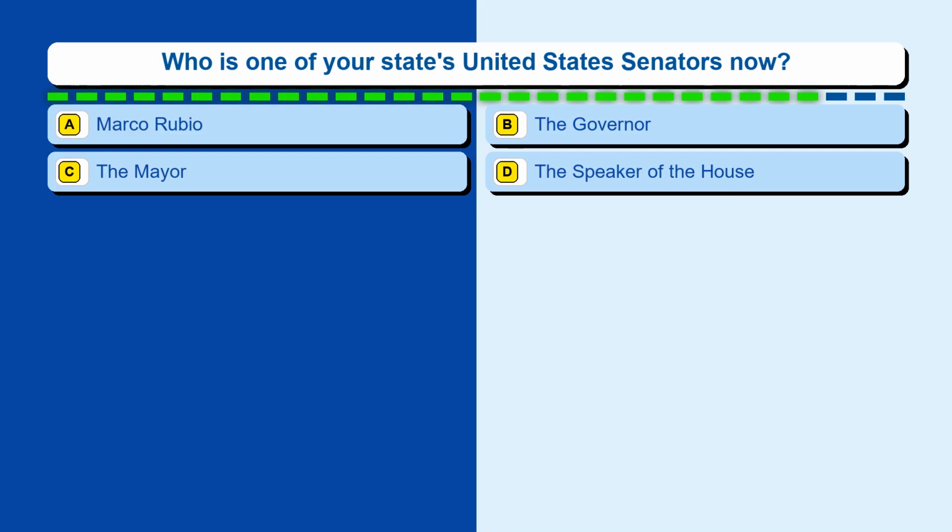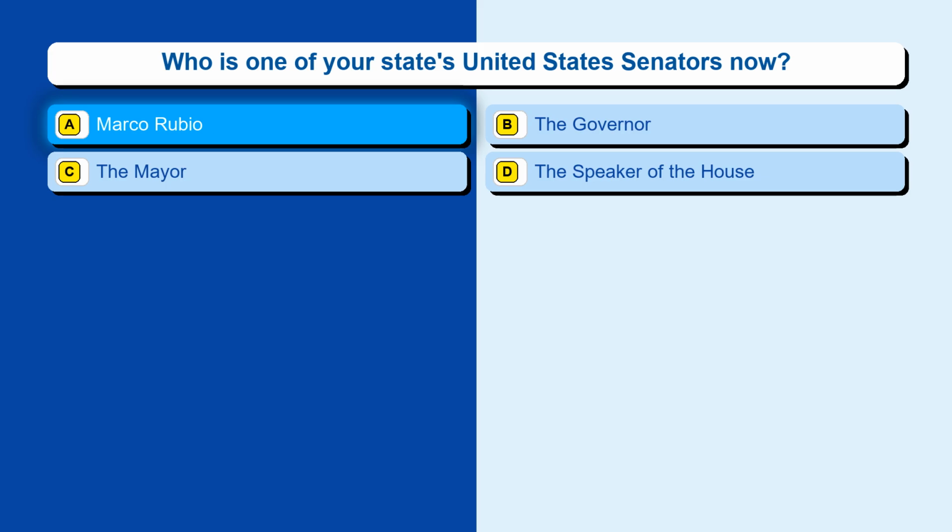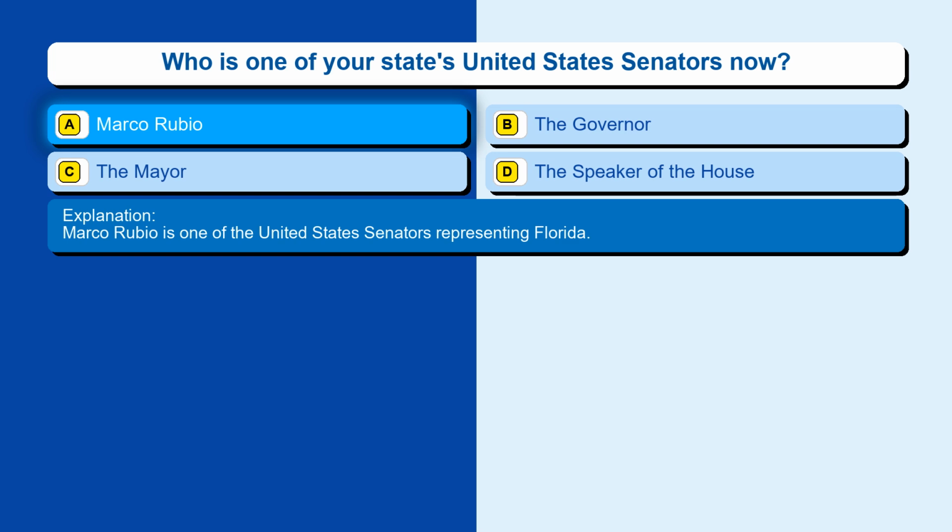Question 35. Who is one of your state's United States Senators now? Option A, Marco Rubio. Option B, the Governor. Option C, the Mayor. Option D, the Speaker of the House. The correct answer is option A, Marco Rubio. Marco Rubio is one of the United States Senators representing Florida.